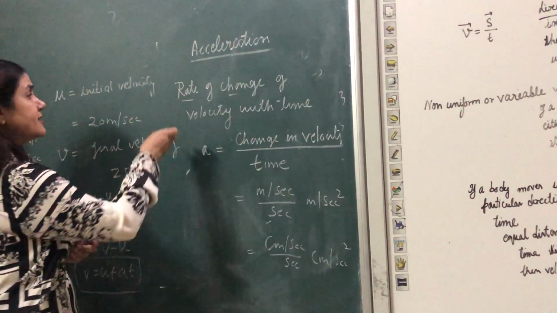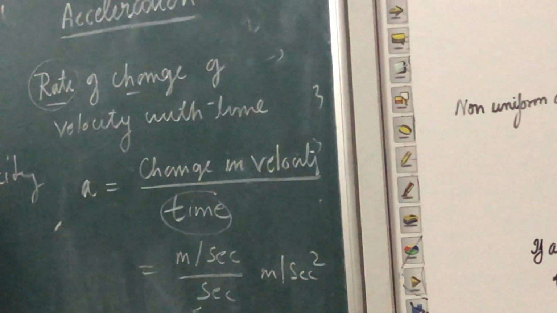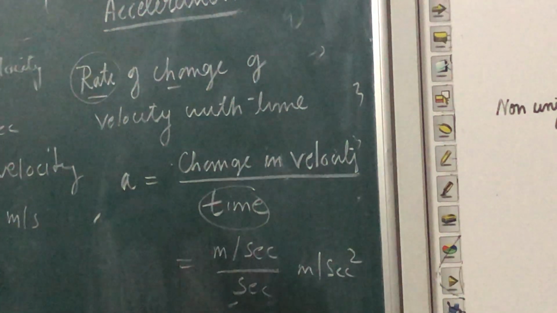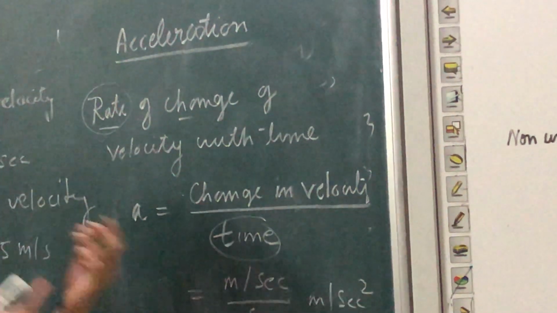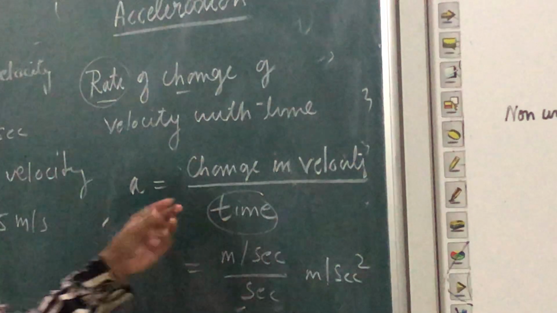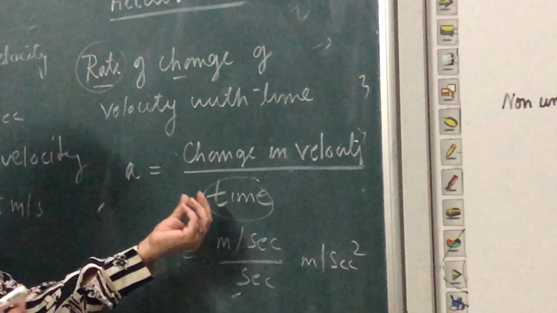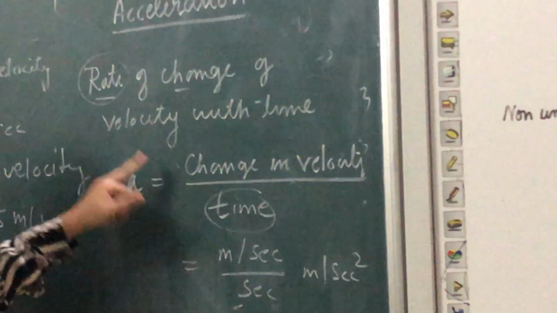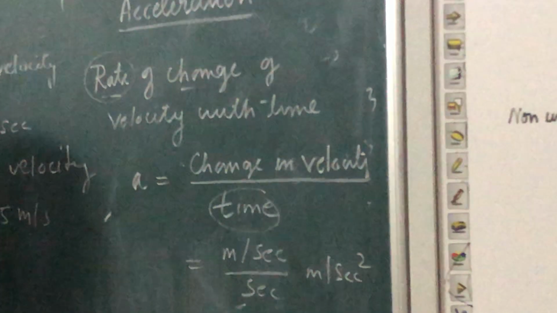When the word rate is there, it is related to time. So what is the rate of change of velocity with time? That is known as acceleration. That means within a given time, how much your velocity is going to change. That's why the formula of acceleration is change in velocity with time, and the definition is rate of change of velocity with time.